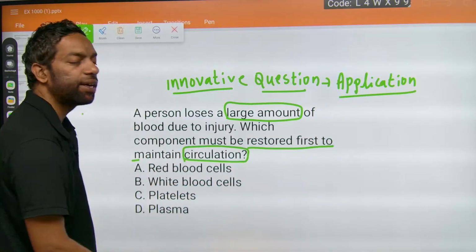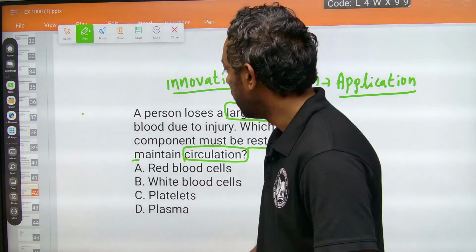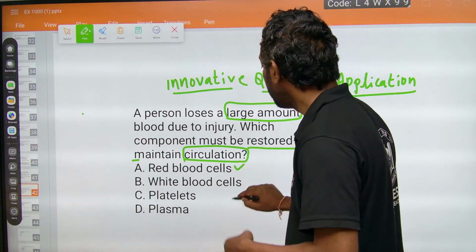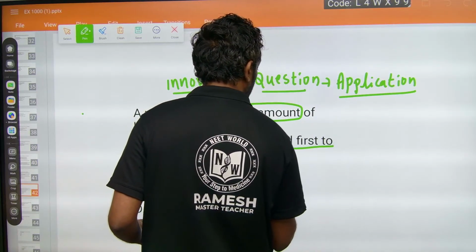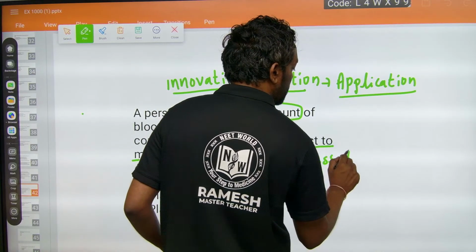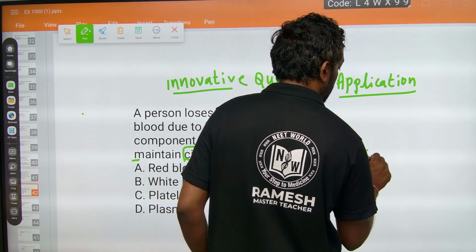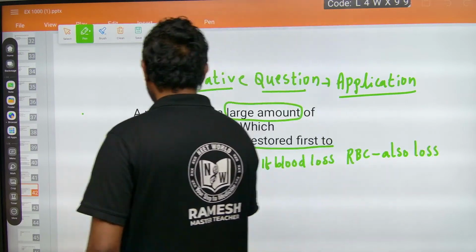Who can take the responsibility if the blood is lost? Guys, red blood cells: if blood is lost, obviously RBCs are also lost. This is wrong.